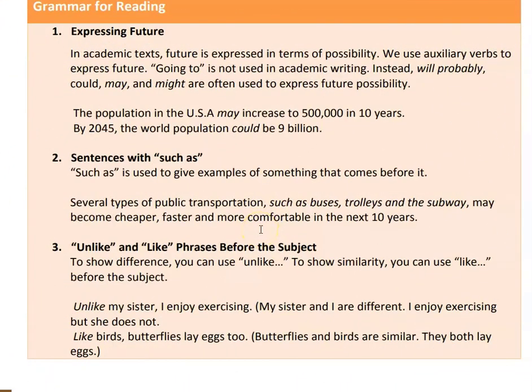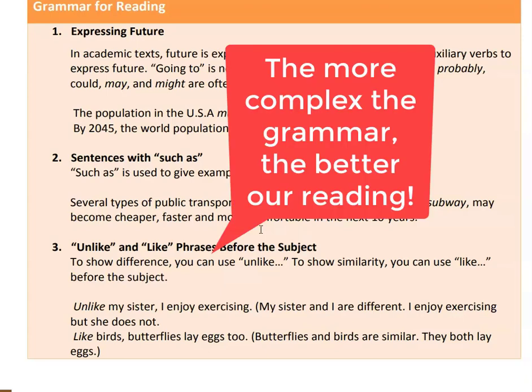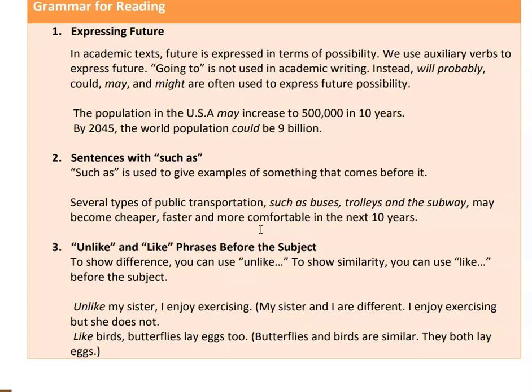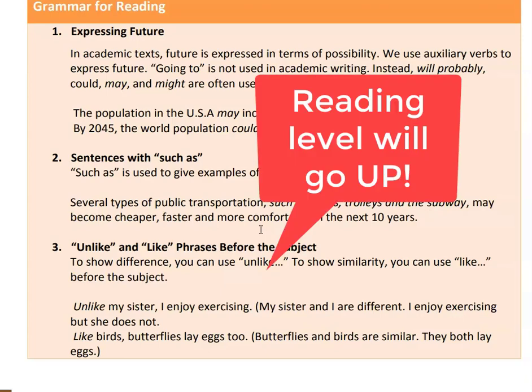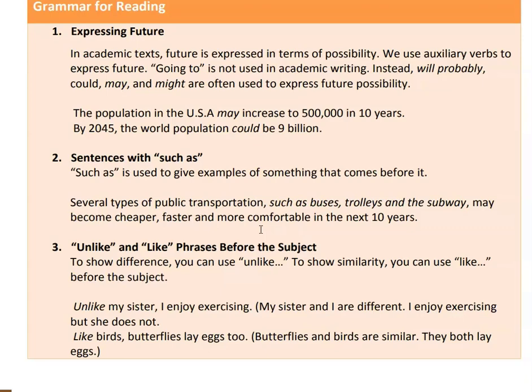Okay, now we're going to talk about more grammar. Remember that the more complex the grammar, the more sophisticated we will sound, and the texts we will read will also be more complex and more sophisticated. So our reading level will go up as we move up in complexity. So let's talk about expressing future in academic contexts.